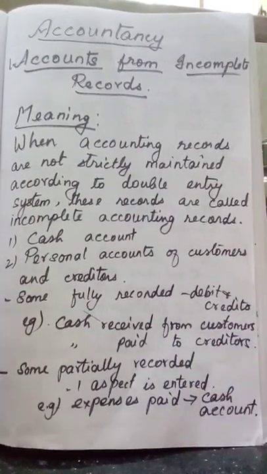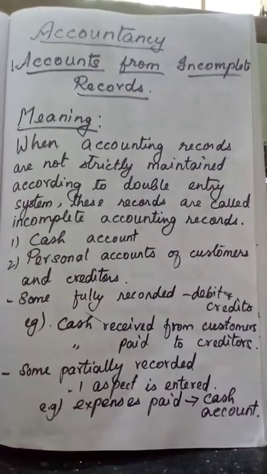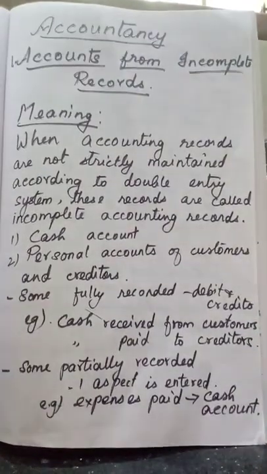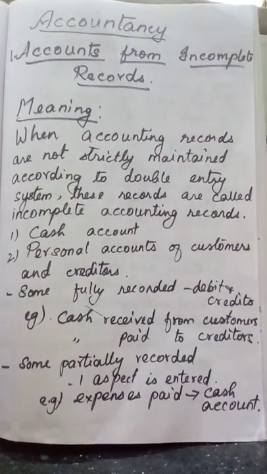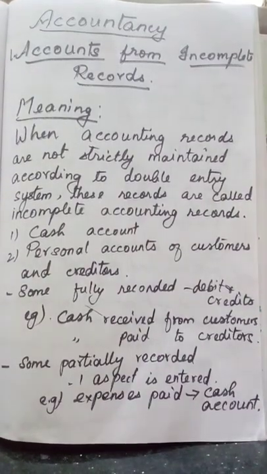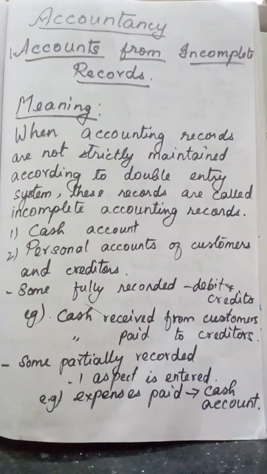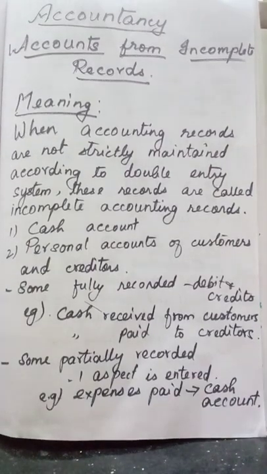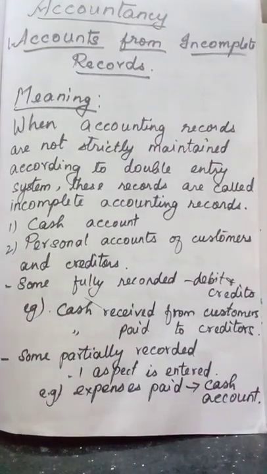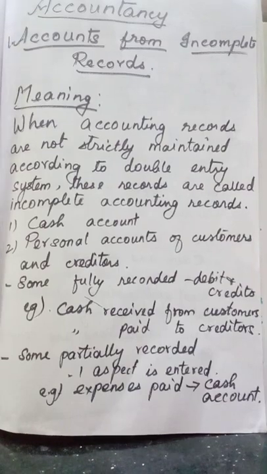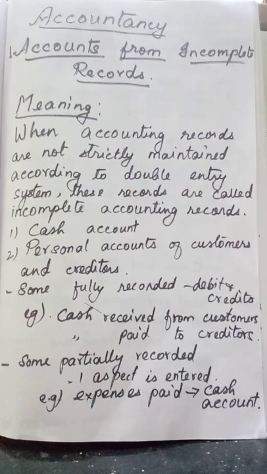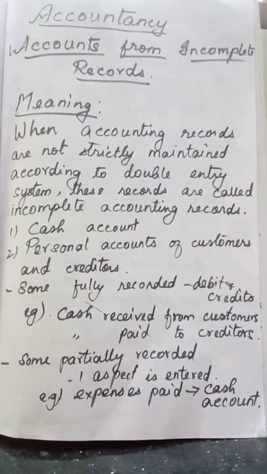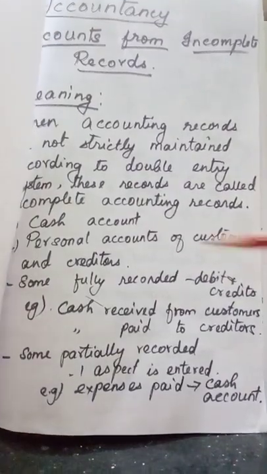Some transactions, for example depreciation, will be omitted entirely, because for depreciation we prepare the adjusting entries that we studied last year. These adjusting entries are not prepared in this small trading concern. Who will prepare this one? This accounts from incomplete records.